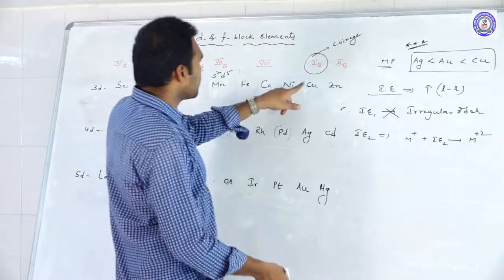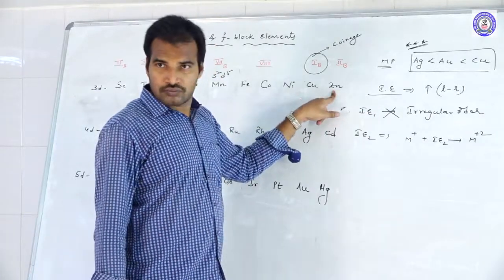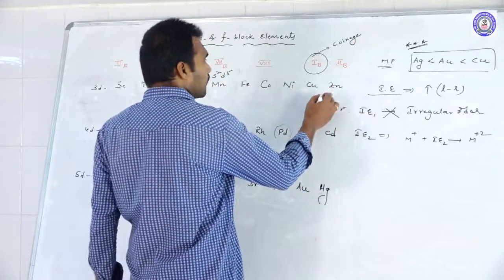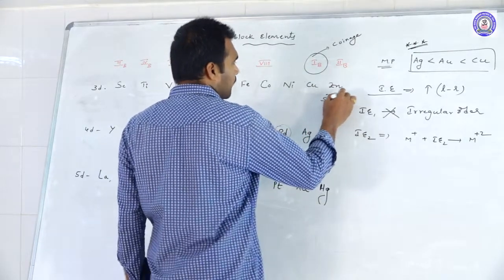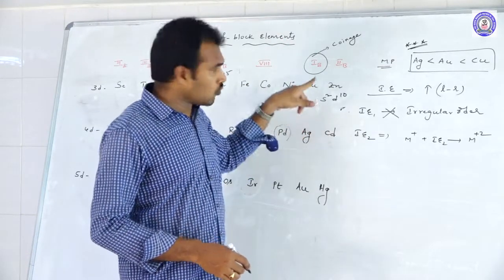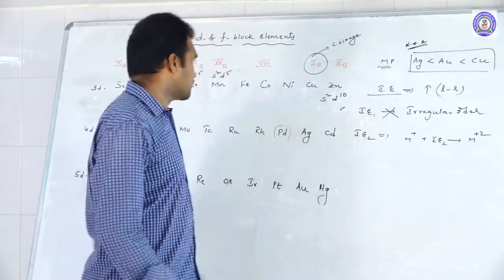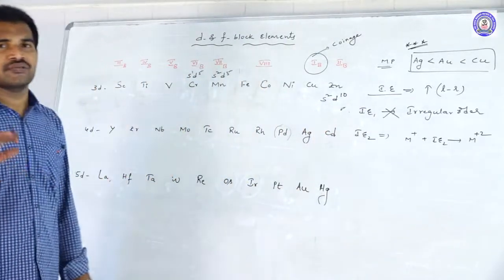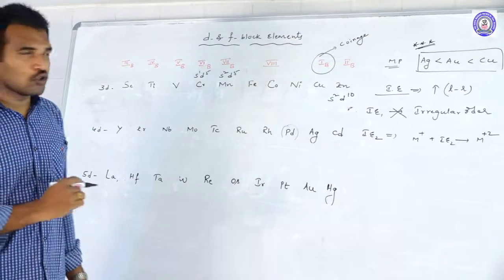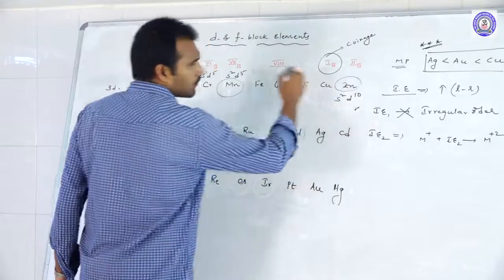Similarly, sorry, in case of zinc also. So what is the configuration of zinc? That is 4s2 3d10. If you remove one electron, it becomes 4s1 3d10. But if you remove one more electron, it gets the stable d10 configuration. So what are the two elements having the least IE2 values compared to the regular trend? Manganese and zinc.